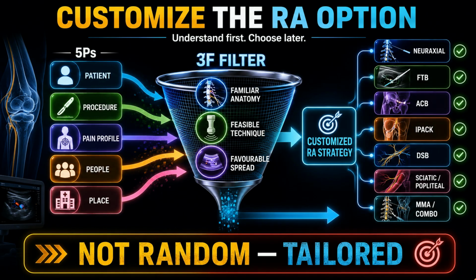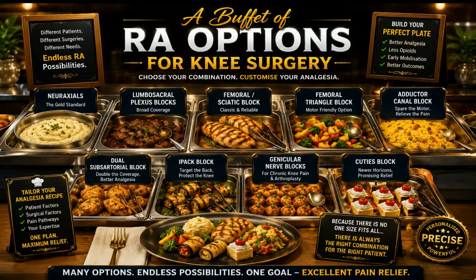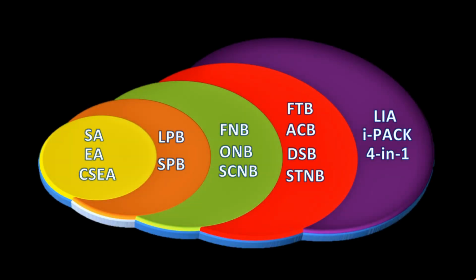After understanding the 5 P's and 3 F's, we can finally customize the RA option rather than choosing it randomly. Knee regional anesthesia is like an analgesic buffet where all options are available, but the right plate must match the patient, procedure, pain pattern, and resources. RA options for knee surgery range from center to periphery, including neuraxial block, plexus block, individual nerve block, region-wise block, and most peripheral blocks around the knee joint.